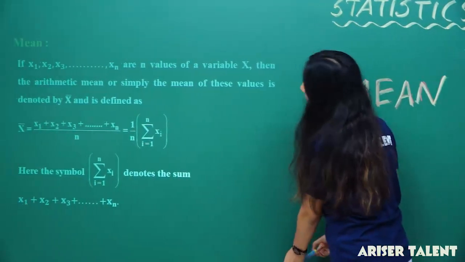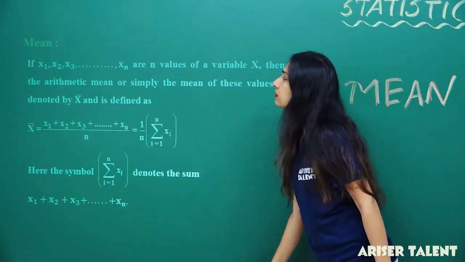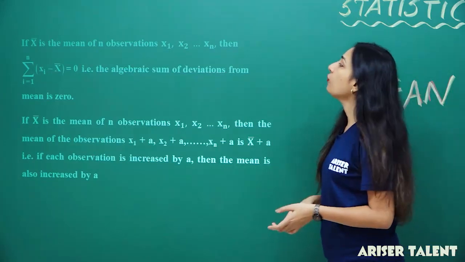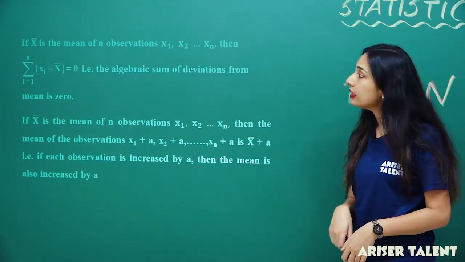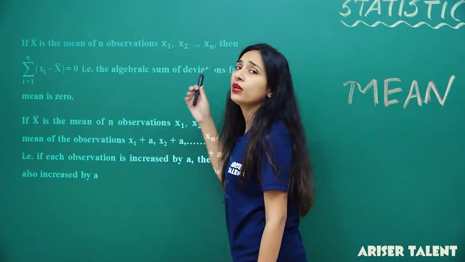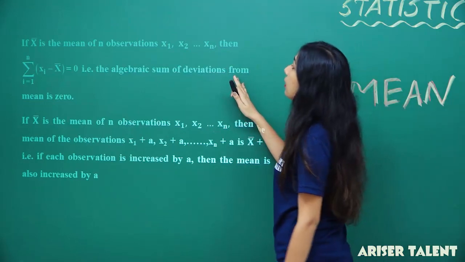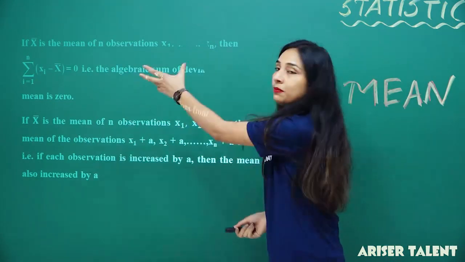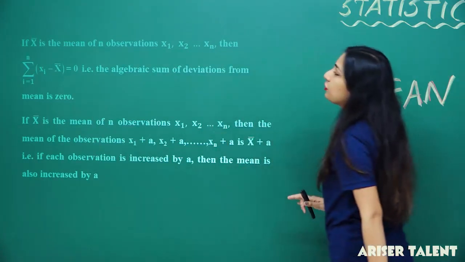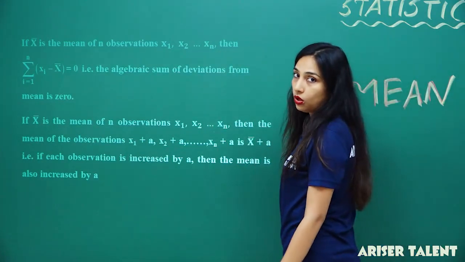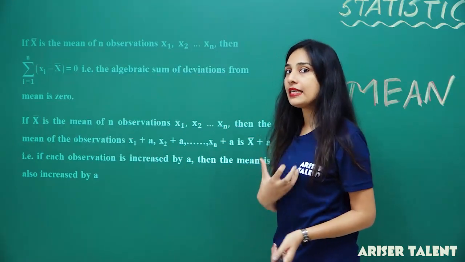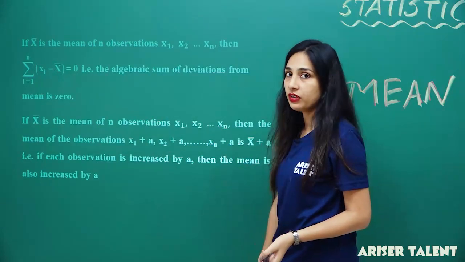Right. So here it is, the next slide: if x bar is the mean of n observations x1, x2, x3, x4, x5, x6 and till xn, then the summation, now we'll understand what this is. That is, the algebraic sum of deviations from the mean is 0. Now what is this? You're just wondering, but it's so simple. We'll just take an example and find out how simple it is, whatever is written here.